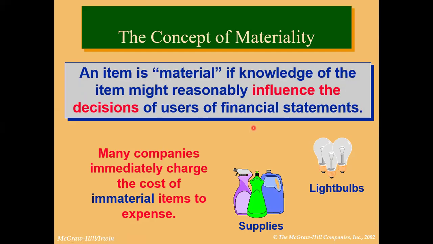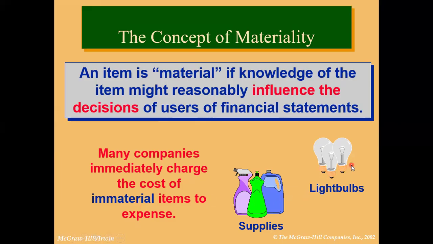Whenever something is of negligible amount in comparison to the overall size of a company, we immediately charge the cost of immaterial items to expense. Whether they are used in one financial year or another, we don't focus on the time period. We just make the entry as an expense whenever they are required.